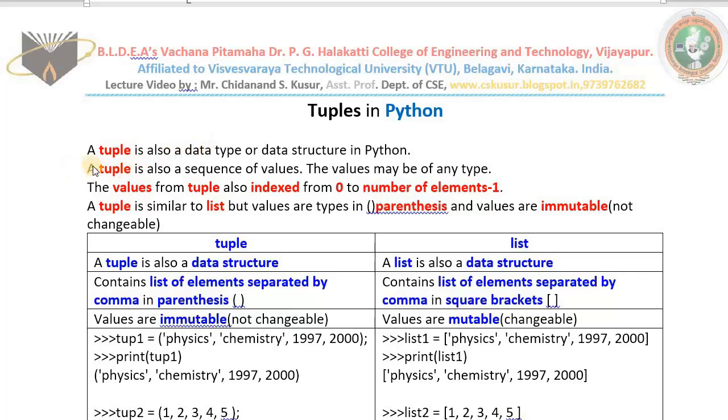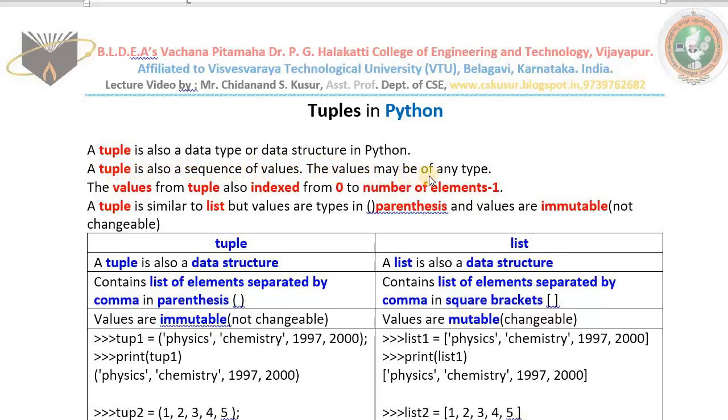First of all, we need to know what is tuple. Tuple also contains a set of values, that means sequence of values, and the values whichever we store in a tuple may be similar type or dissimilar type. That means a tuple is also similar to list data structure available in Python. Then what is tuple? A tuple is also a sequence of values.